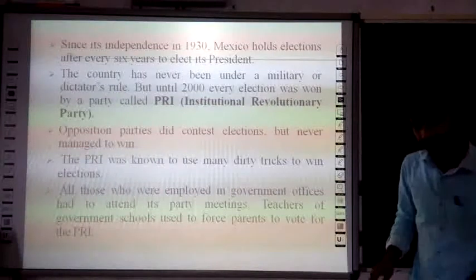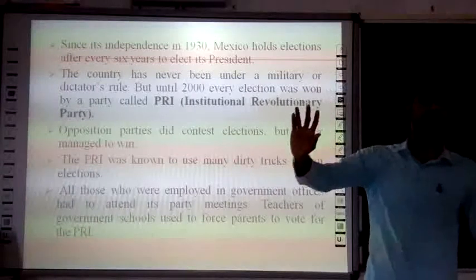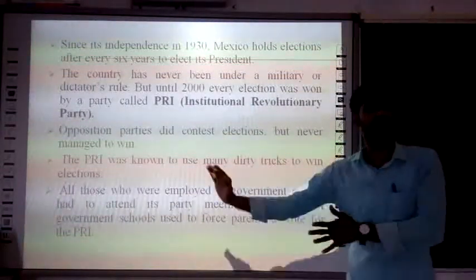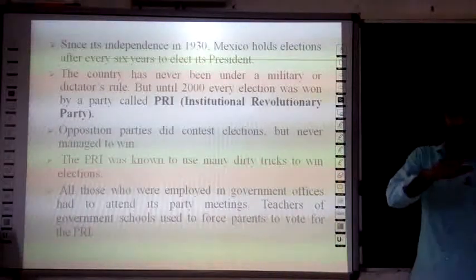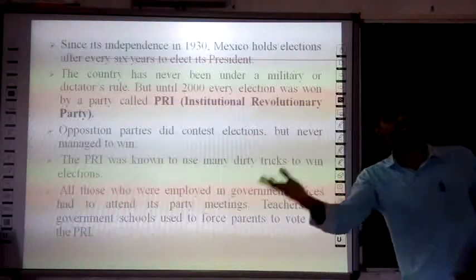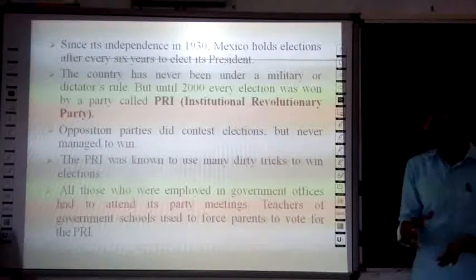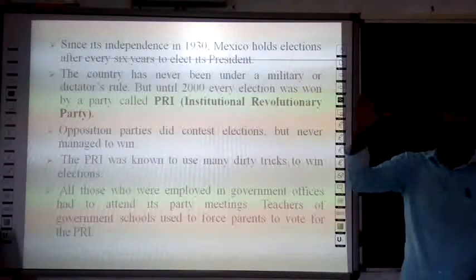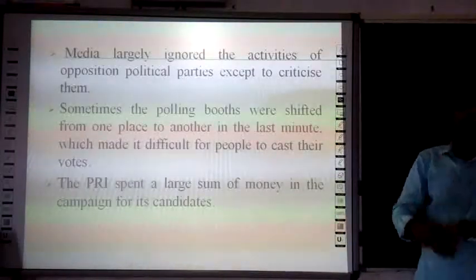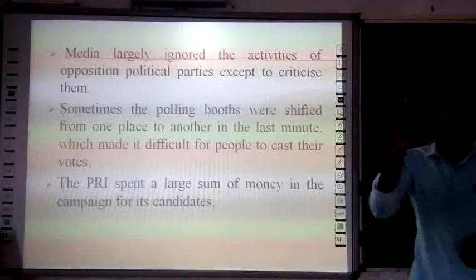Second, teachers in government schools forced parents to cast their vote for the PRI. These are all dirty tricks followed by the PRI. So to recap: people employed in government offices had to attend the PRI's party meetings, and teachers of government schools forced people to vote for the PRI. Next, what did they do? The media largely ignored the activities of opposition parties, except to criticize them.